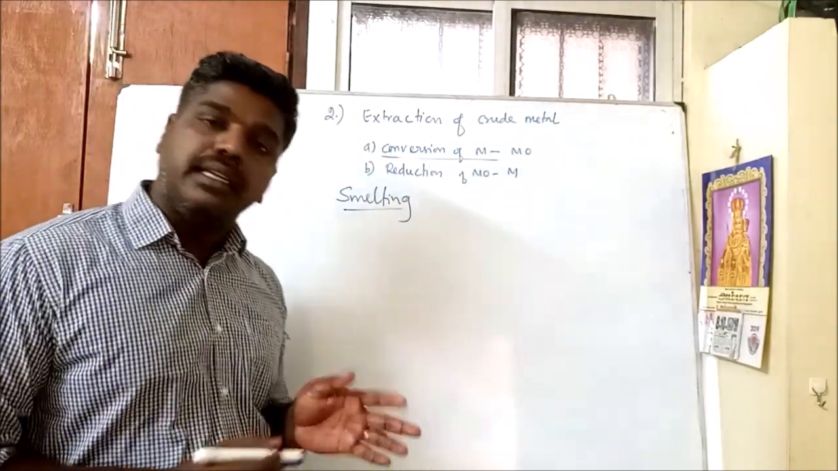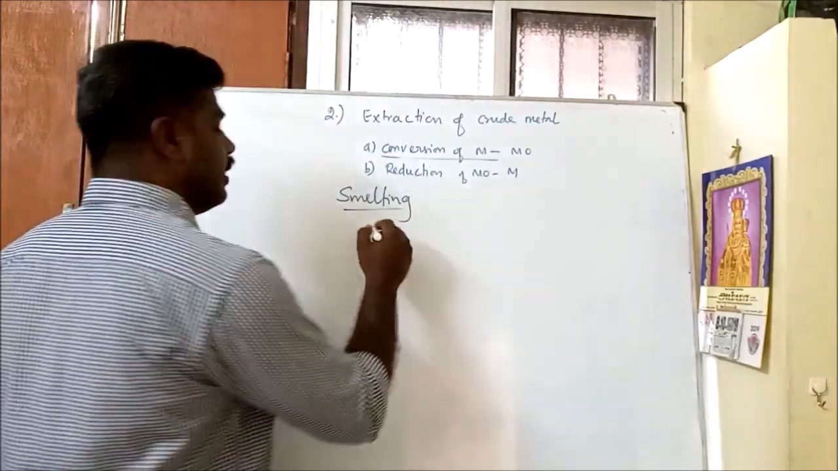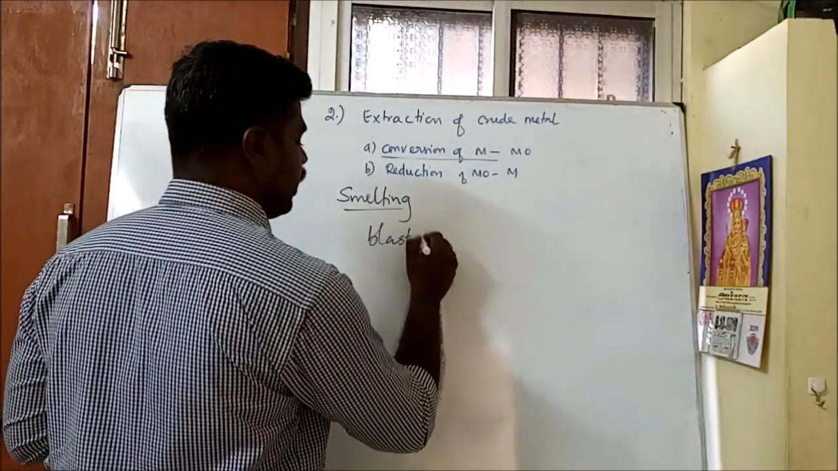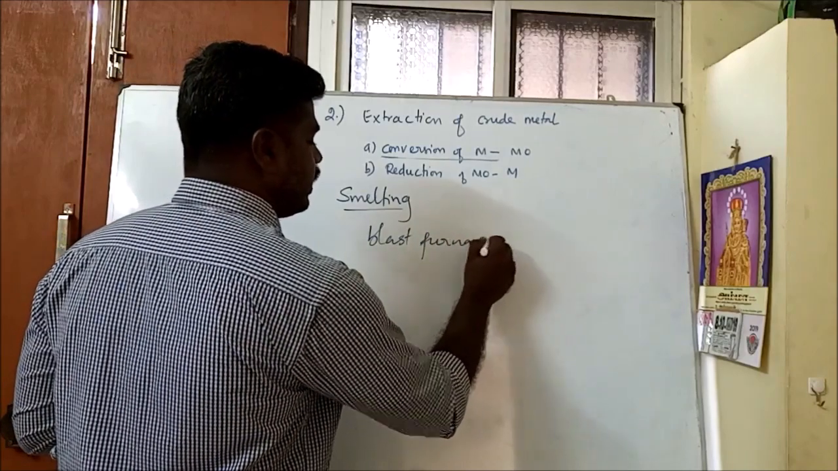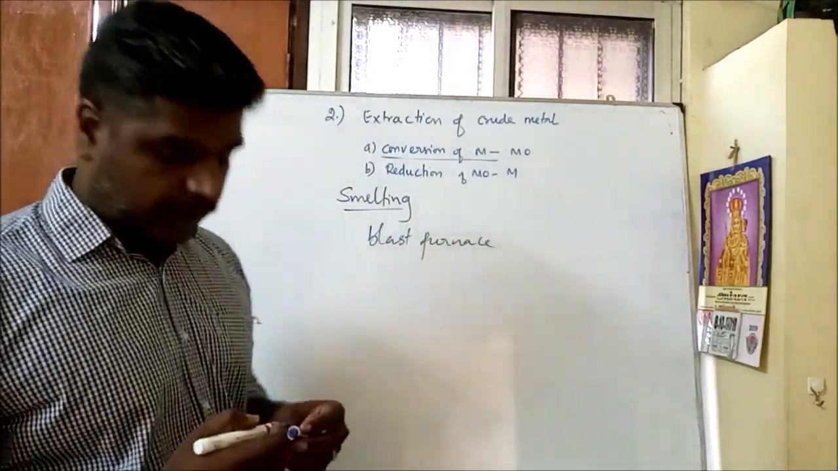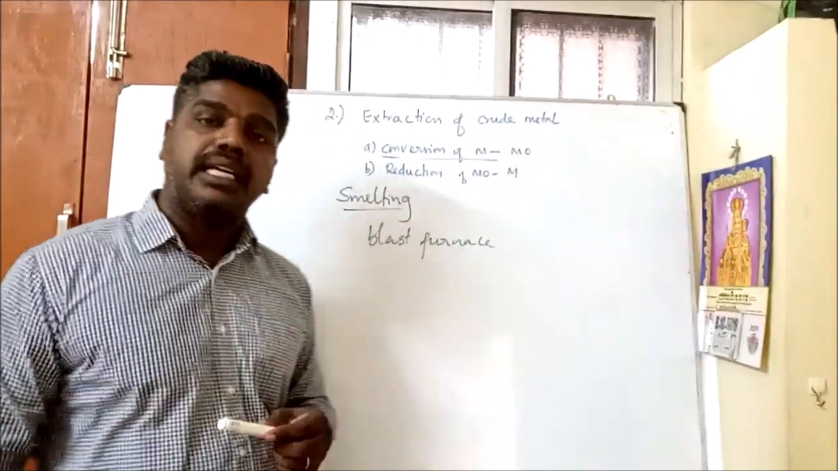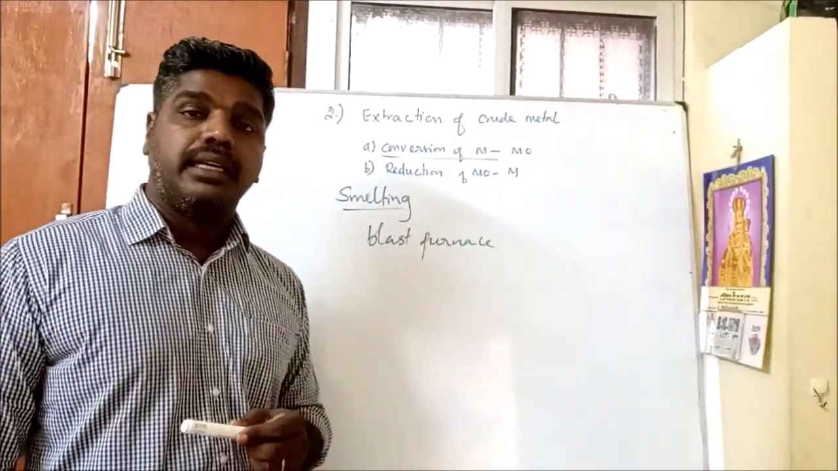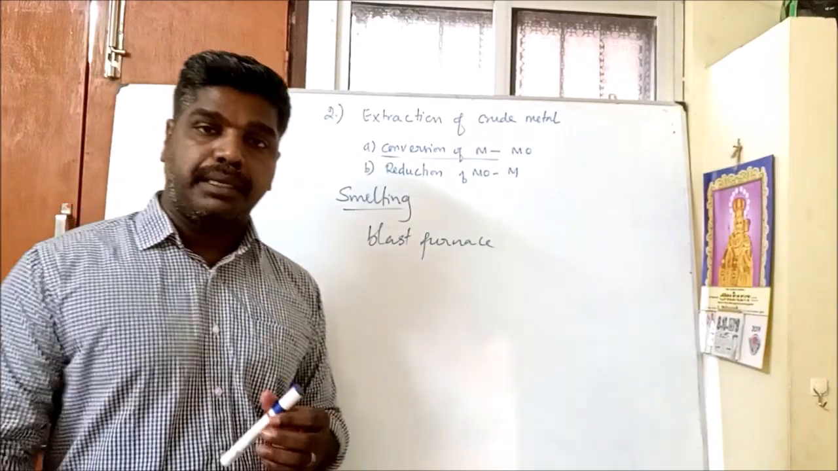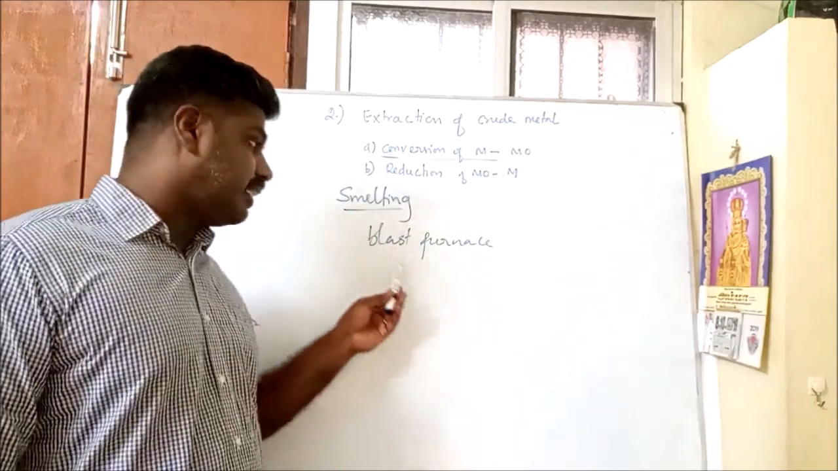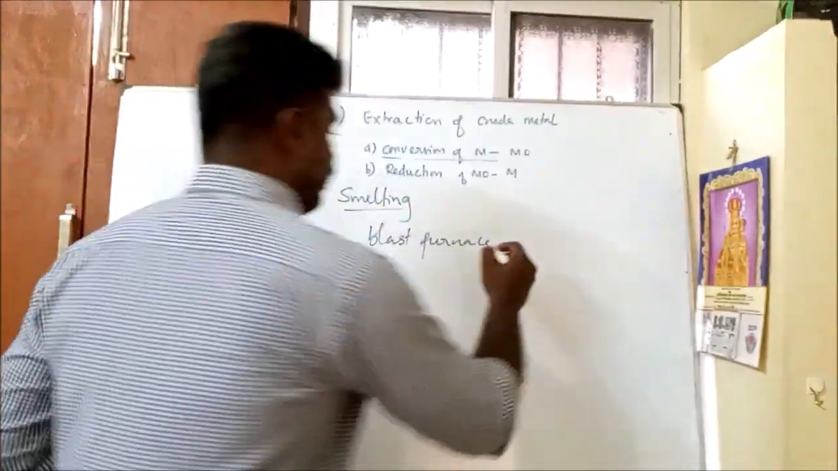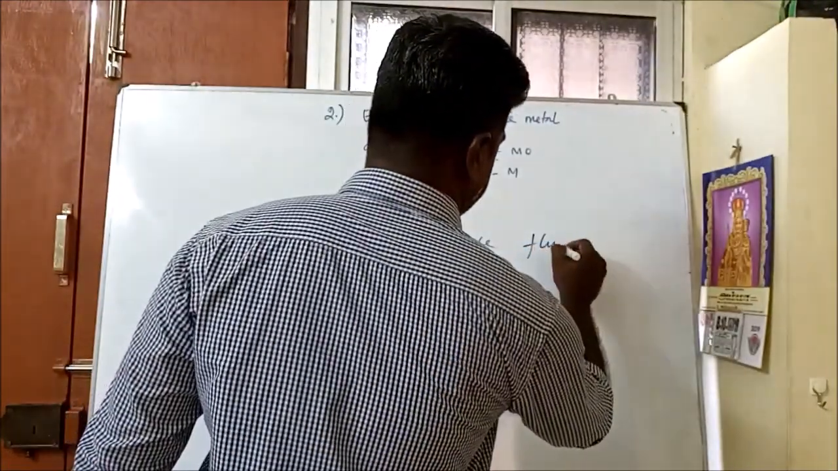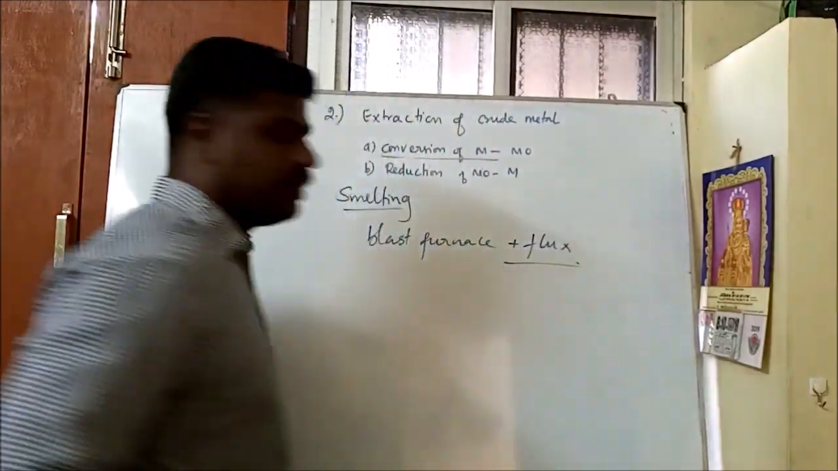Smelting always takes place only in a blast furnace. The blast furnace is a very long tower where we pass high temperature heat in order to reduce metal oxide to metal. So smelting takes place in a blast furnace with the addition of a flux. Flux is very important.